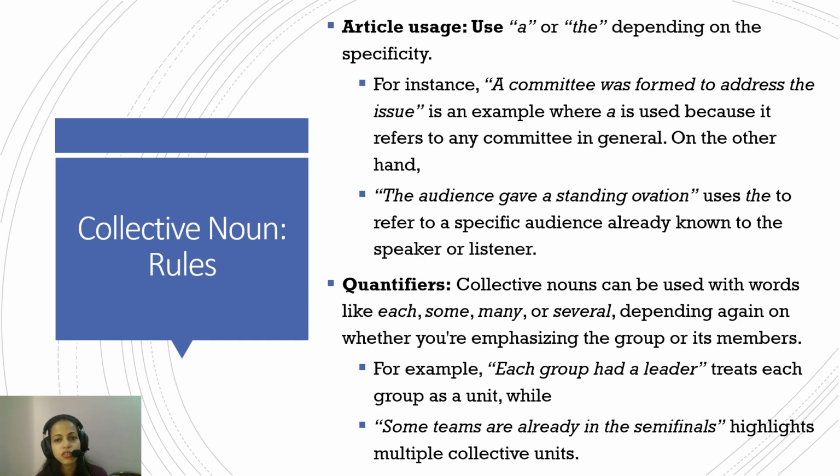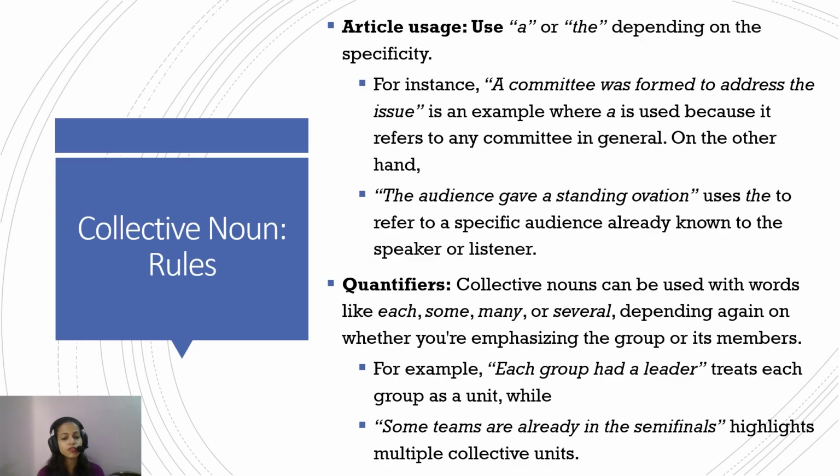Again, for the article usage, a or the depends on the specificity. Like I told you in the previous slide also, the rule is pretty much the same. You use a or an when some generic situation is there. You use the when some specific situation is there. So a committee was formed to address the issue. It's a general statement that committees are formed. So a committee was formed to deal with, say, inflation, or some other issue. So here issue is also generic. It's a very generic statement. A committee was formed. So it's an example where a is used because it refers to any committee in general.